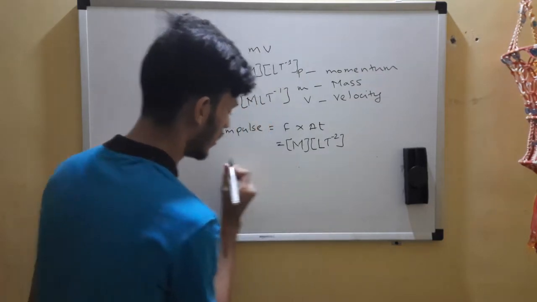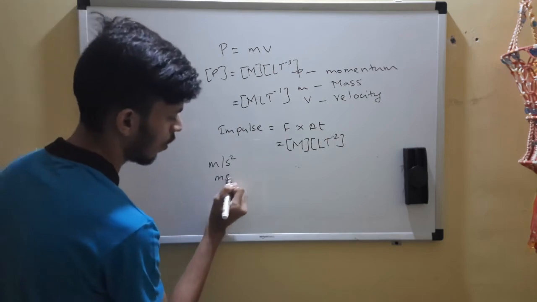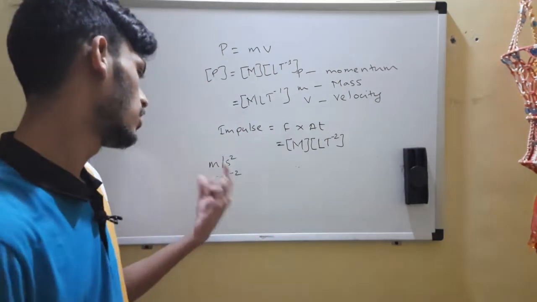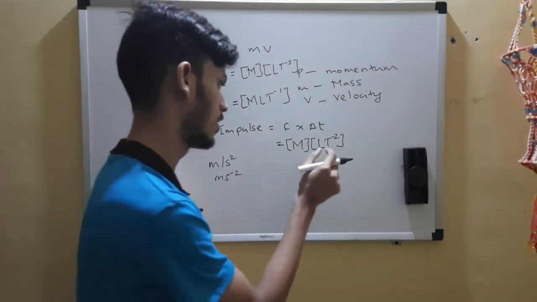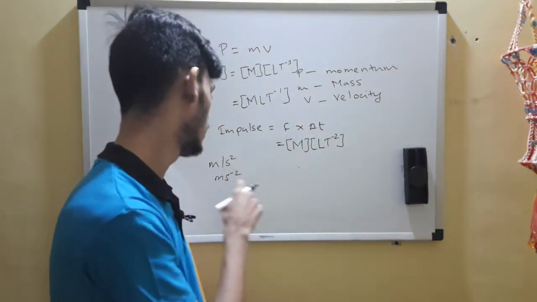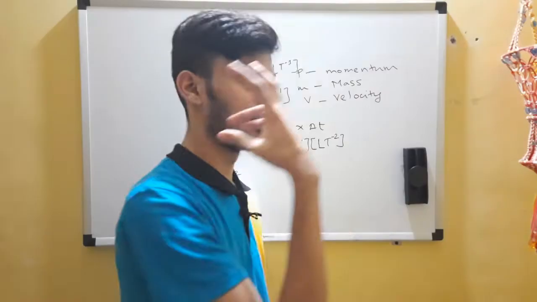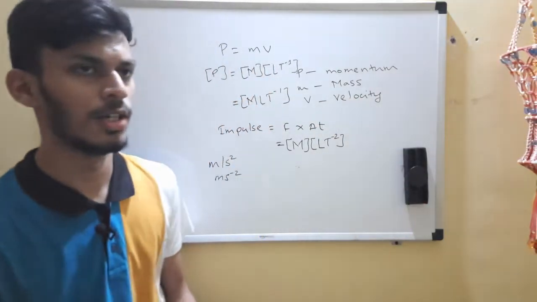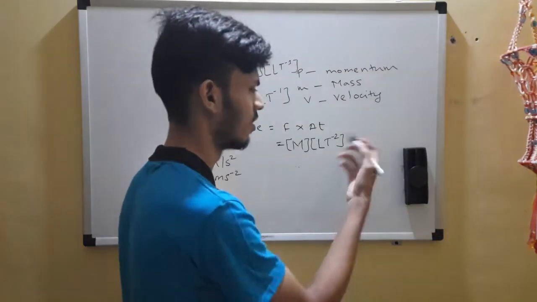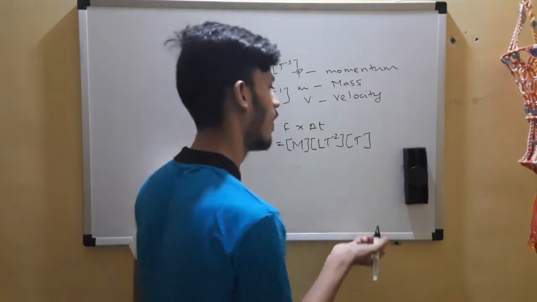Acceleration has the unit meters per second square, so you can always bring it up as minus 2. And this is meters, so replace it by L. This is second, so replace it by time, minus 2 remains the same. Delta t means difference in time, t2 minus t1. Two differences in time always gives you a time.